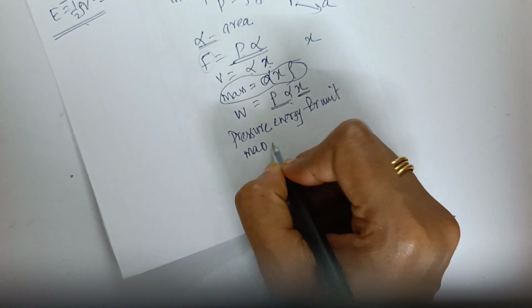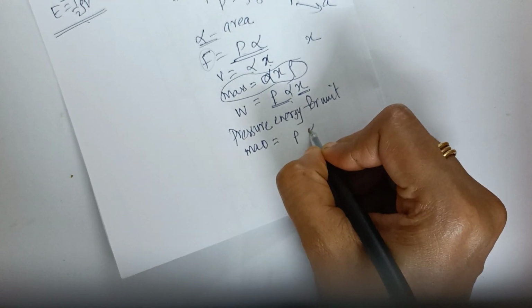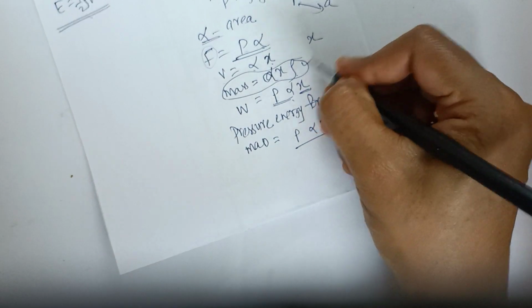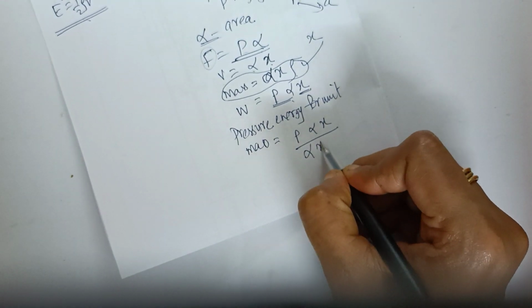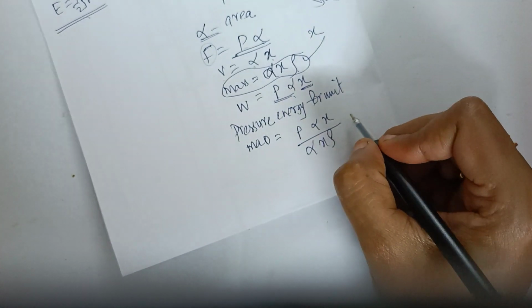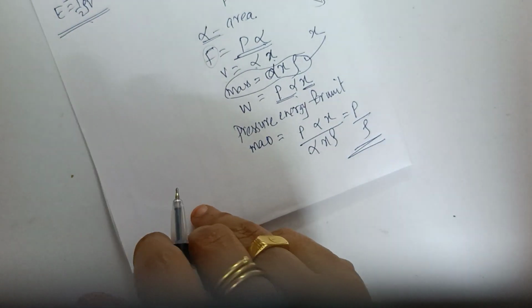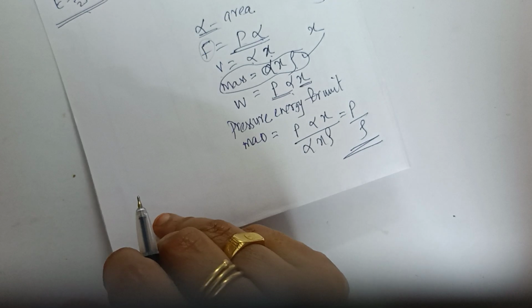for unit mass is equal to P into alpha x. Pressure energy, work done by unit mass, what is it? alpha x into rho, or we are getting it as P by rho. So what pressure energy did we get? P by rho.